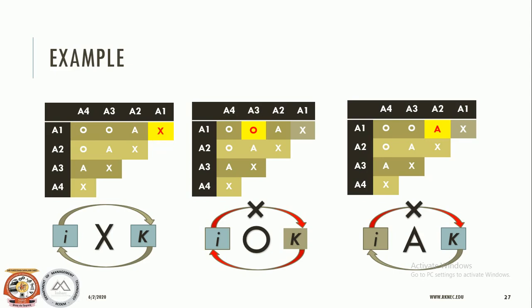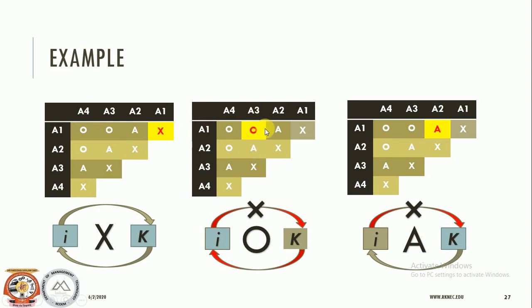If you find X, it means that both variables are related to each other. If we consider I and K, then I is related to K and K is related to I; I influences K and K influences I, or I leads to K and K leads to I. You can find that every variable is in relationship with itself by X. If you find X over here, A1 to A1 X is there, A2 to A2 X is there, A3 to A3 X is there, A4 to A4 X is there, meaning every variable is related to itself by the symbol X.